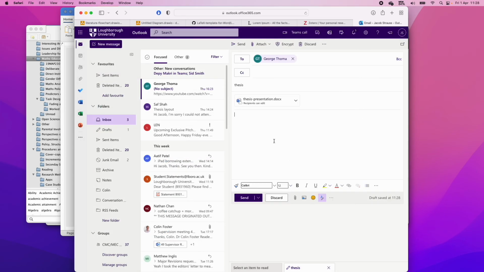Okay, so now when George receives this, he can then make changes to the document, A, in real time, and B, without having to send you a new document with the changes, right? So when you've got about 10 different drafts and you've got lots of different files, this is a godsend, right? So you get notes and changes and edits happen on the document itself, which is absolutely pivotal. Like I said, I think a lot of you already know that this is the way it should be done. I've seen a few people do copies and things like that. I just wanted to share with you the slightly easier way of doing it.